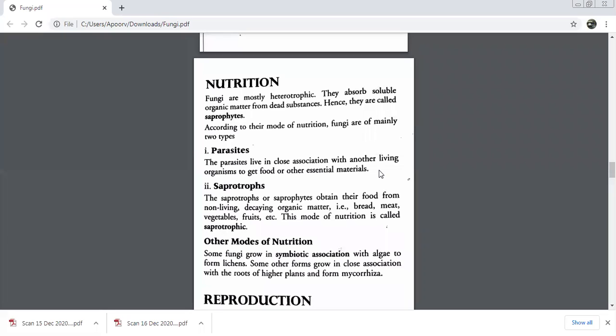Now let's move on to other modes of nutrition. This is not common, but sometimes it is present that some of them grow in symbiotic association with algae. This is a subcategory of symbiotic association. With whom are they growing? There's a difference between parasite and symbiotic association. All of you are aware of it?